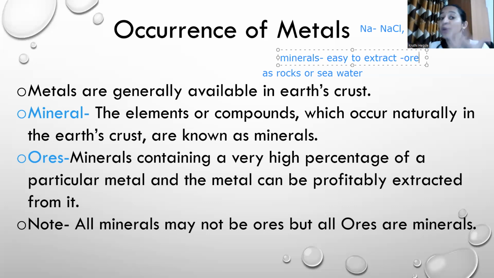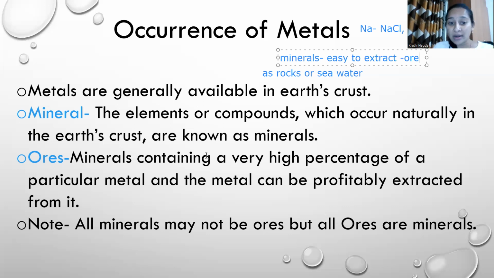So when I take 1 gram of mineral, and in that 1 gram there is almost 90% metal, then when I use it for extraction, I'll get a lot of metal. It's a financial benefit for me, right? So those minerals which are used for profitable extraction of metals are called ores.